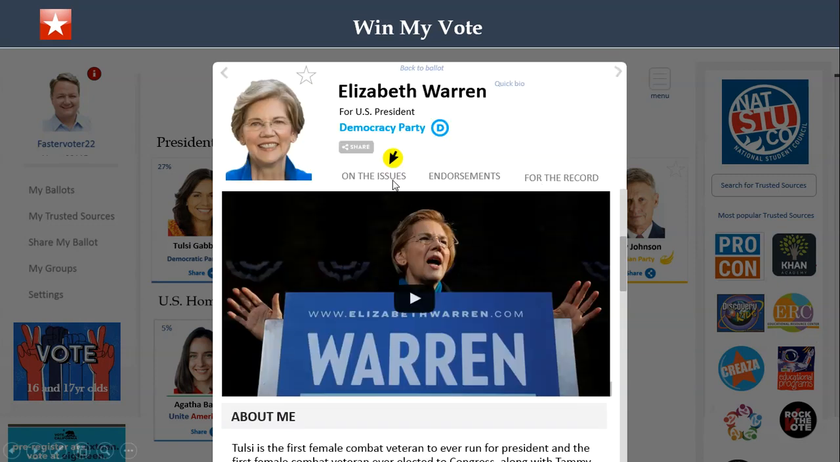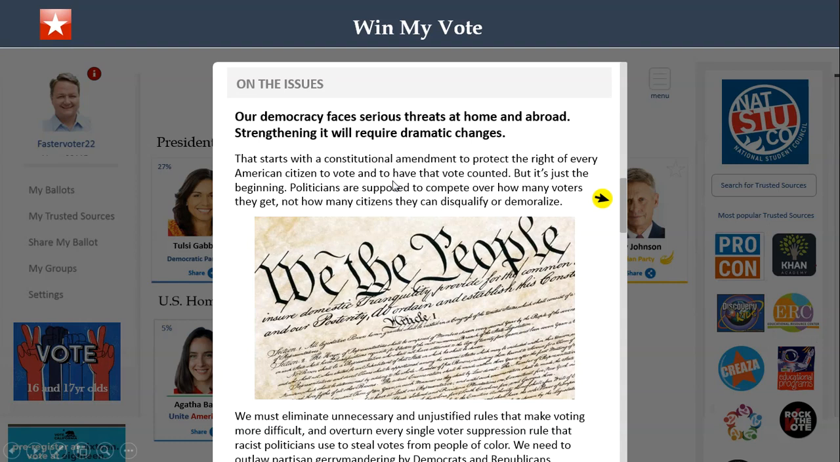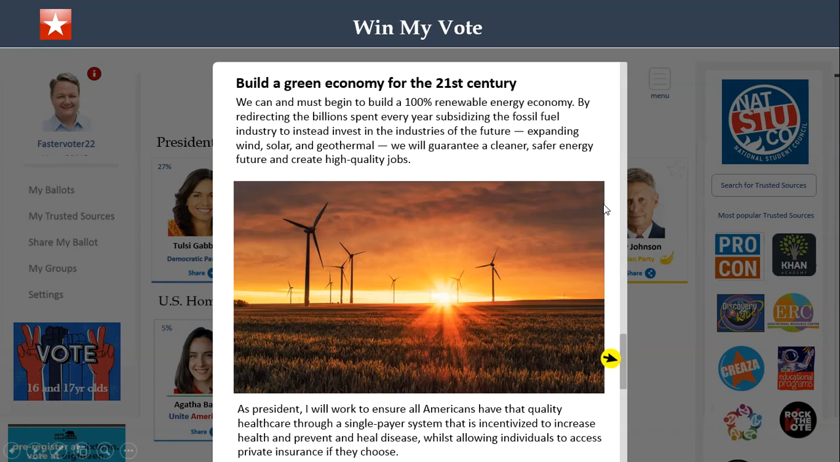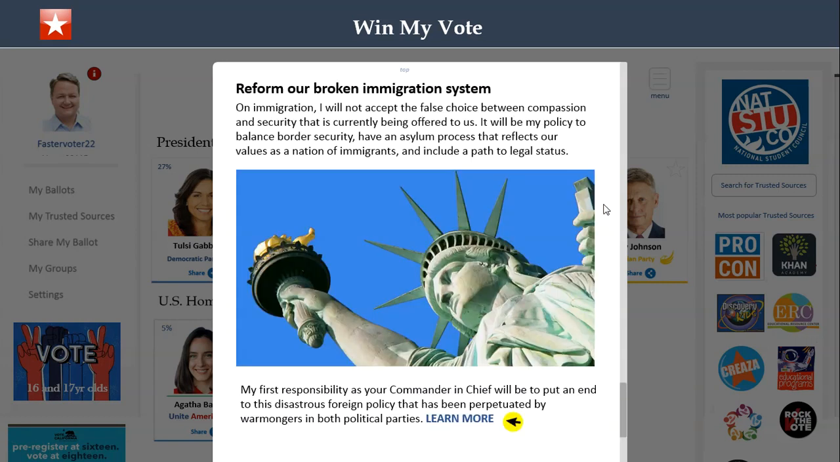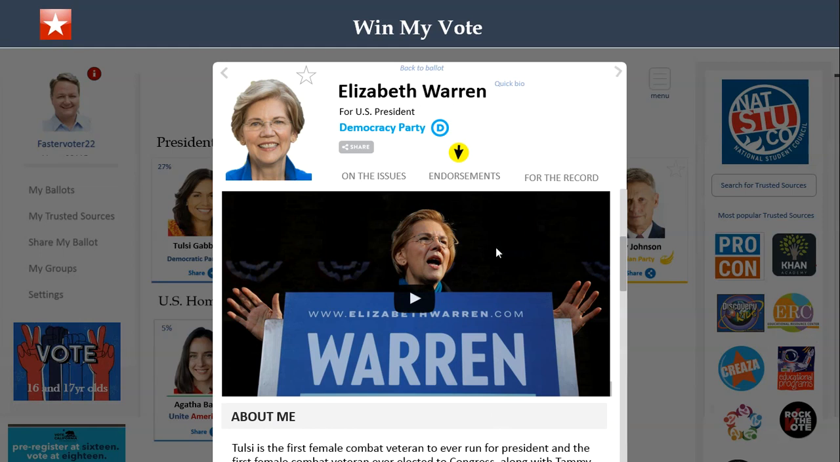And now on the issues, this is where the candidate will list their position on all of the issues. And this is sort of the standard part of the profile. So I can easily just click straight through and find the issue that's most important to me and see where this candidate stands on that issue. And again, we have tools where they can drill down and they can put as much content up here as they like.